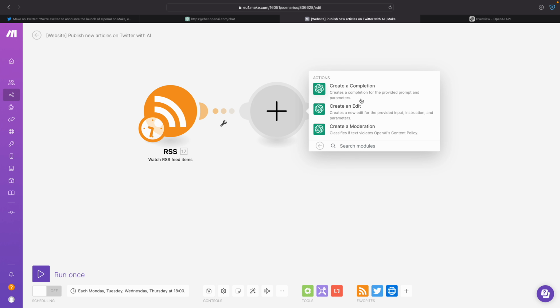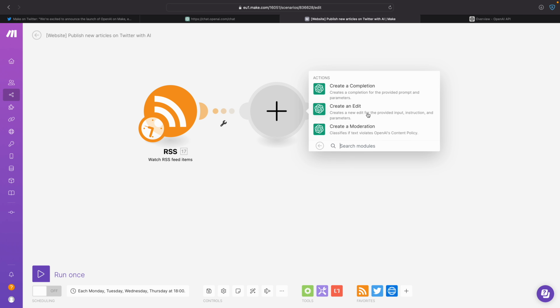Now here it also explains what it does. So here, classify if a text violates OpenAI's content policy. I know that some things you cannot ask it to do, for example, anything that has hate in it. Or I guess if you ask how to make a weapon or something, it's not going to do that, right? You also don't want that, I hope.